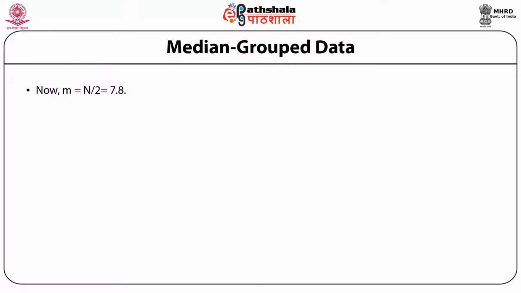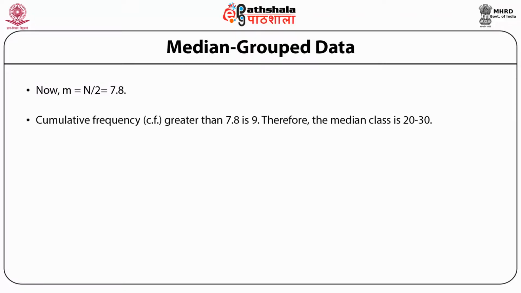Now we look where this 780 falls. So we look at the cumulative frequency column and we find out that in the class which is from 20 to 30,000, the cumulative frequency is 9. That is 7.8 falls in this class. So the median class is from 20 to 30,000.